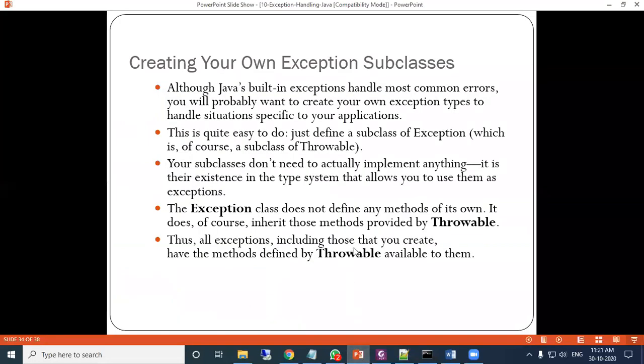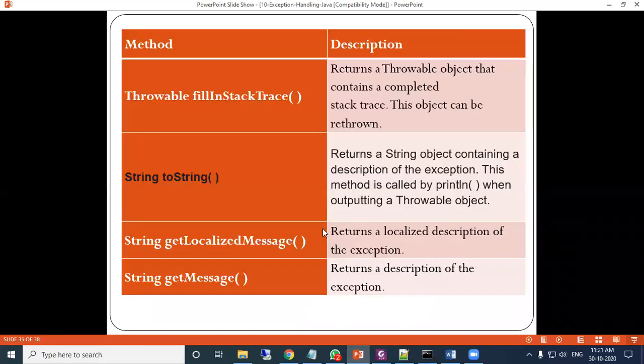Now there are so many predefined methods, Throwable methods, which you can know. You can refer to the books, and here you see there is a toString method, which we have seen in the previous program, which returns a string object containing a description of the exception.